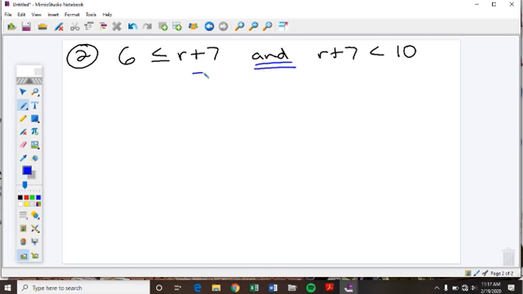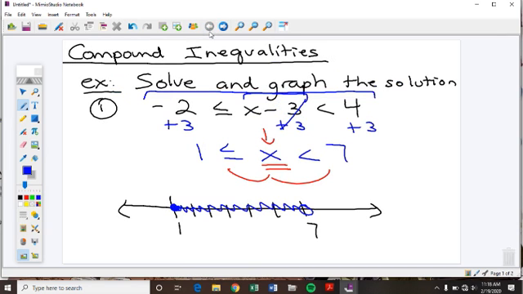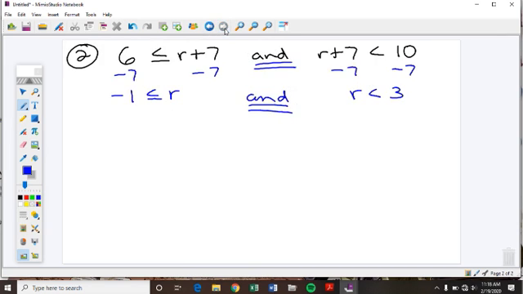So on this first inequality, if I subtract 7 from both, then I have that negative 1 is less than or equal to r, or I could think r is greater than or equal to negative 1. Over here I subtract 7, and this says r is less than 3. And because of this word "and," it acts just like this first problem that we did. So let's look at what the solution would look like on the number line, and that'll really clear it up.